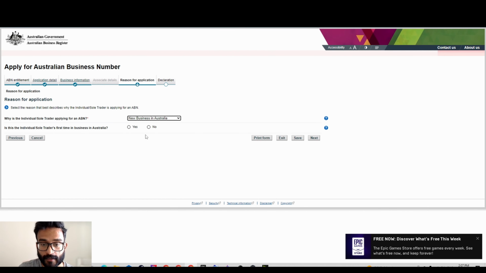Now there are two scenarios. One, you might get your ABN immediately, or the ATO might decide on doing some more reviews, in which case it might take some time before you get an ABN. In either case, you can check after a few days on your ATO login. In my case, I had to wait for a couple of days, but ultimately, when I went to my ATO profile, I could clearly see my ABN there.